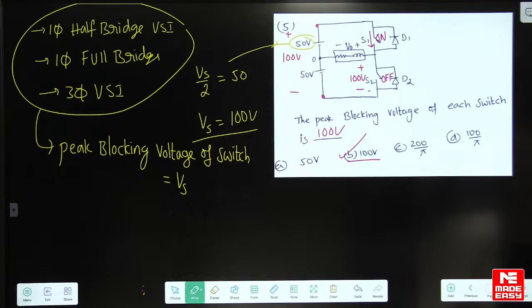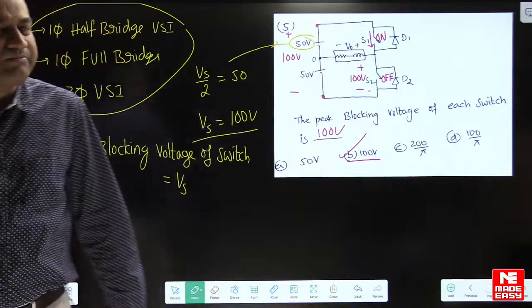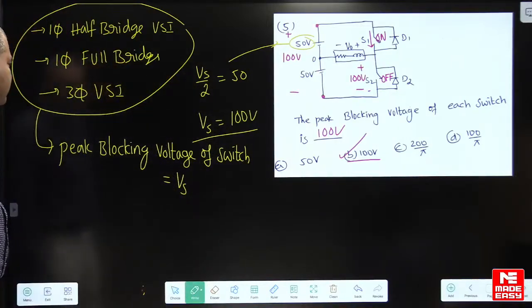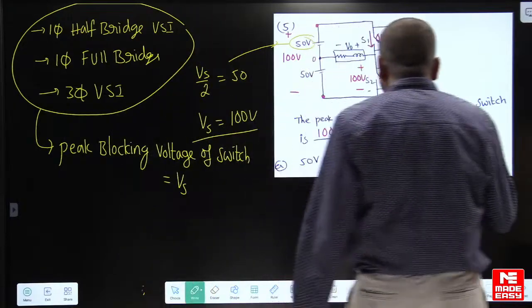Okay. Yes, Modi, understood na? Yes, good. So whether it is half bridge inverter, full bridge inverter, or 3-phase VSI, the answer is 100 volts. Some students have marked 200 by pi.